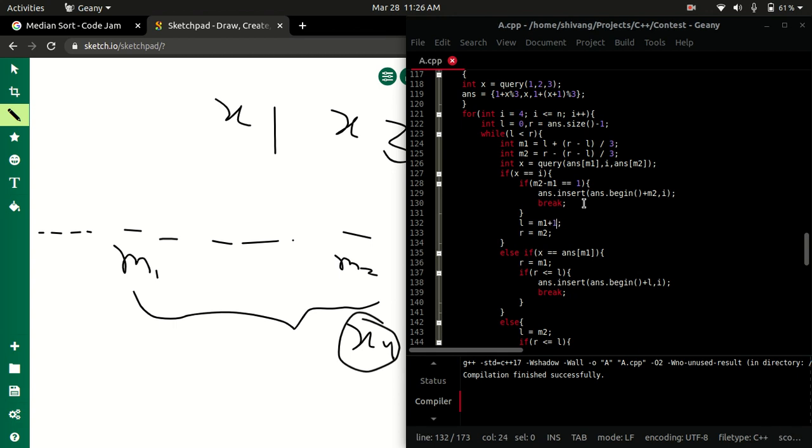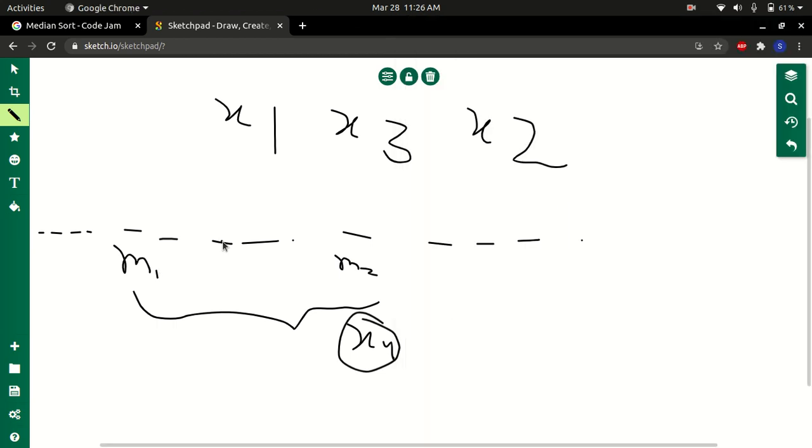So m2. Now if the difference is exactly 1, this is some base cases, so then these two will be same, so I won't know where to insert. So if the difference is exactly 1, which means that m1 and m2 have no element between them, because the difference is 1.